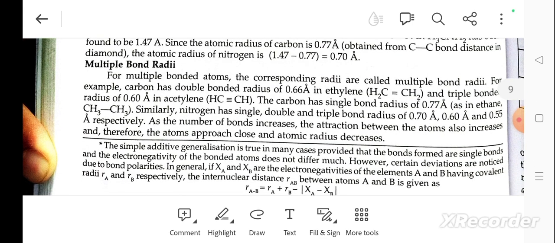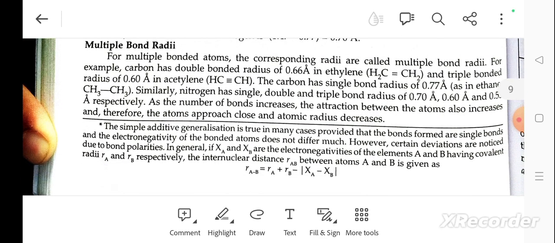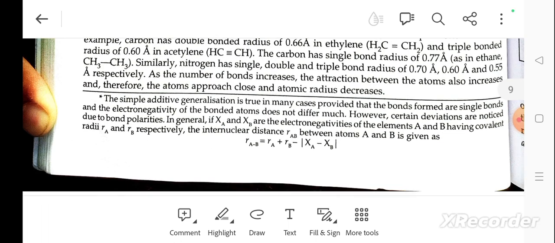Multiple bond radii. The radii corresponding to multiple bonds are called multiple bond radii. For example, carbon has a double bond radius of 0.66 in ethylene and a triple bond radius of 0.60 in acetylene. Carbon has a single bond radius of 0.77, as in ethane.